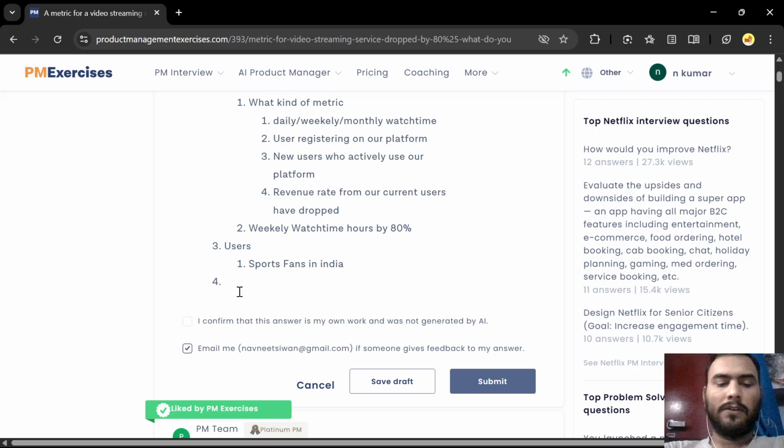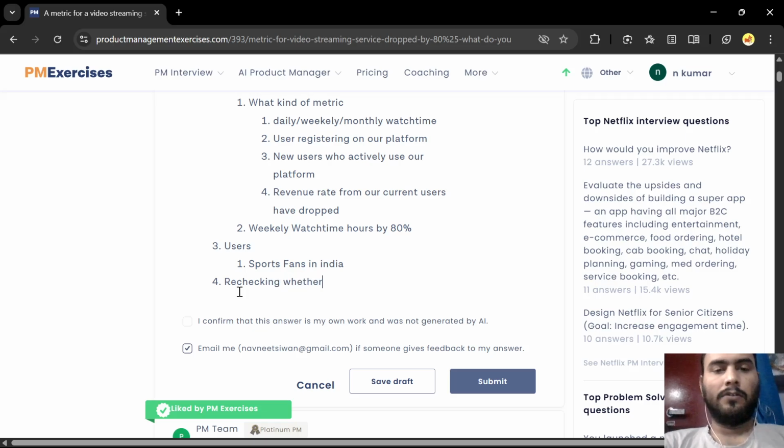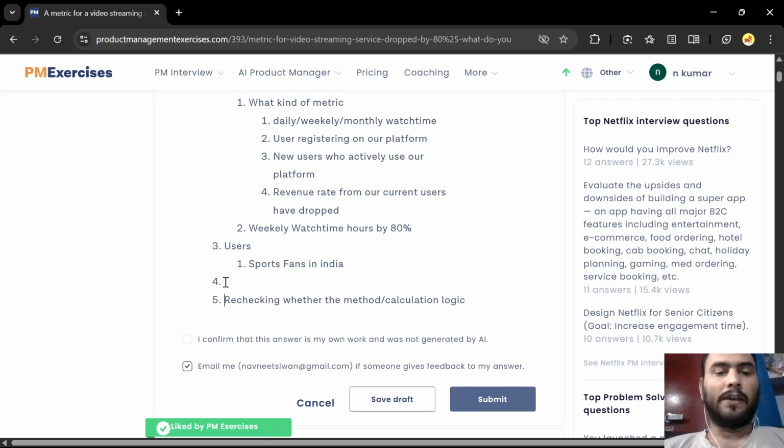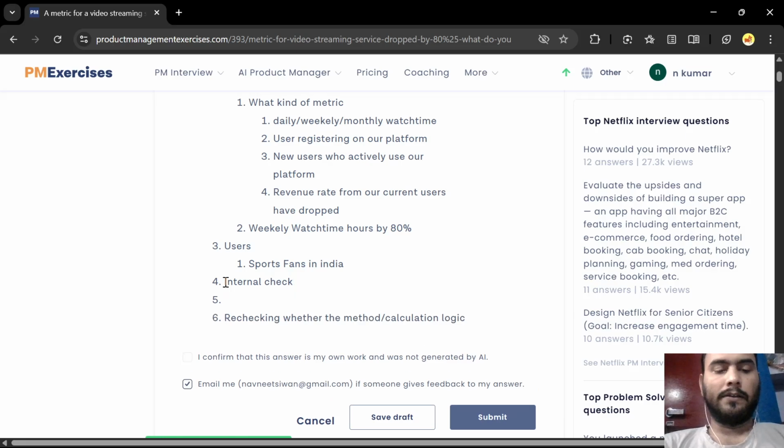We will begin with some basic questions, rechecking whether the metric or the method of calculation is correct. And before that, what do we do? We can categorize this into two types: an internal check and then an external check. That would be really helpful.